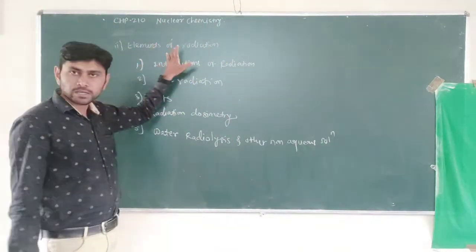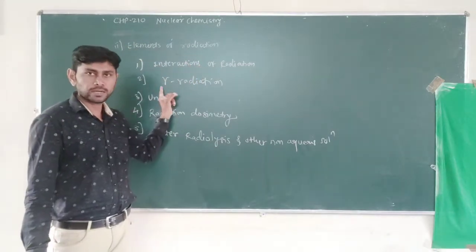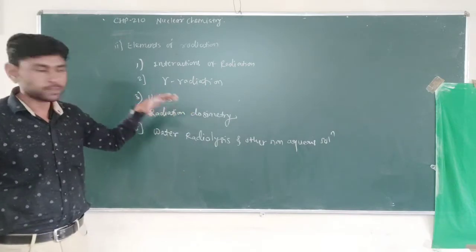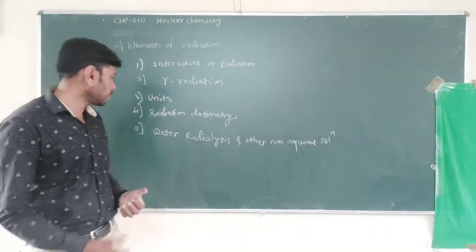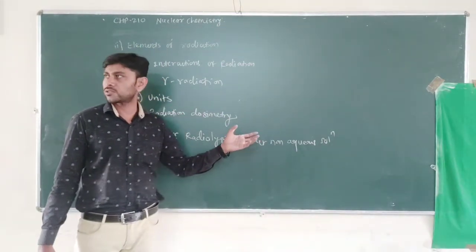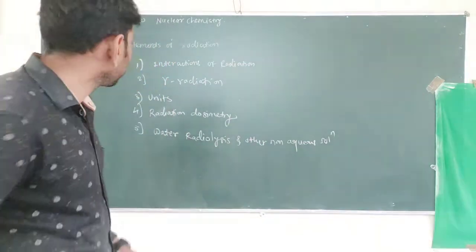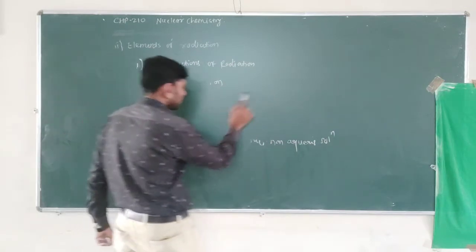So elements of radiation chemistry is your second topic, in which we have to study the interaction of radiations, second the interaction of gamma radiations with matter, third the units for measuring radiation absorption, fourth radiation dosimetry, and fifth topic that is water radiolysis and the radiolysis of some other aqueous and non-aqueous solutions. So these are the topics. Let's first start with the interaction of radiations.